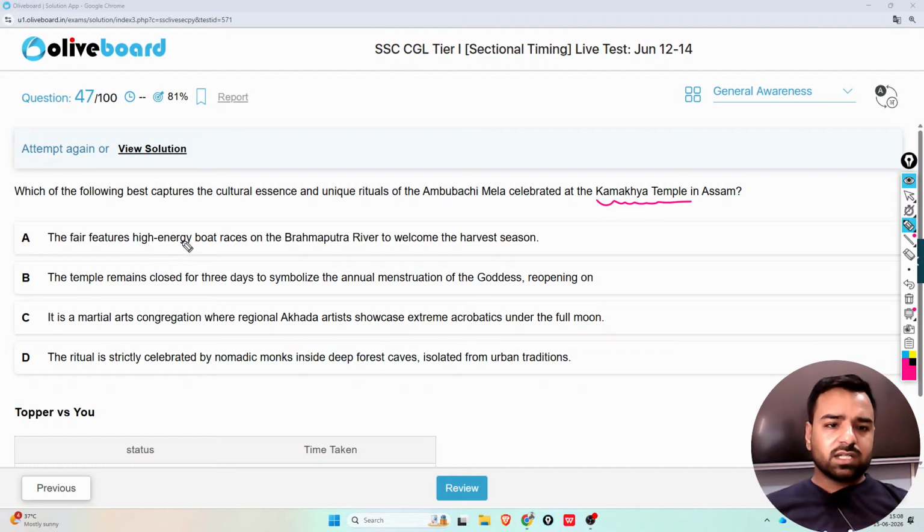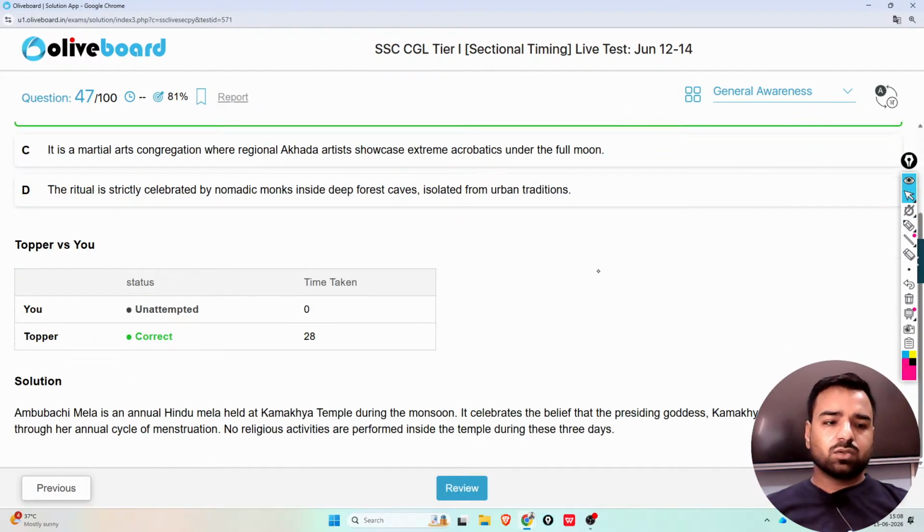Okay, so the fair features high energy boat races on the Brahmaputra River to welcome the harvest season. Second, the temple remains closed for 3 days to symbolize the annual menstruation of the goddess. That's correct, basically, right? So here option B is correct. Ambubachi Mela is an annual Hindu mela at Kamakhya temple during the monsoon. It celebrates the belief that the presiding goddess Kamakhya, the mother Shakti, goes through her annual cycle of menstruation. No religious activities are performed inside the temple during these 3 days.